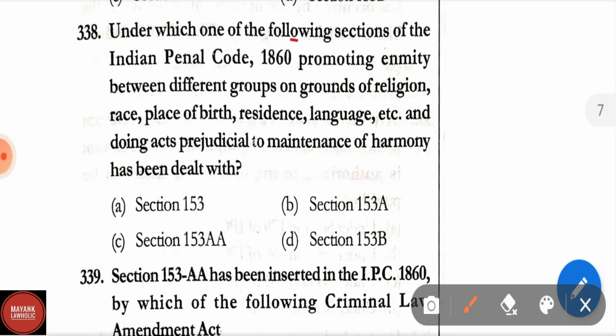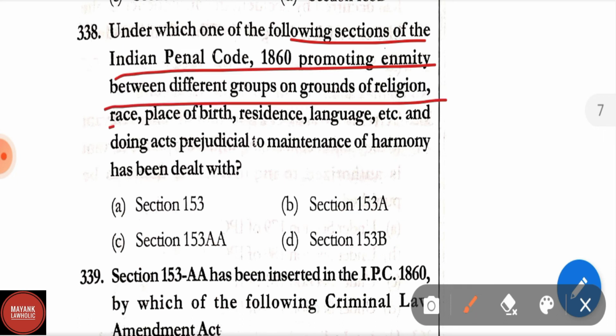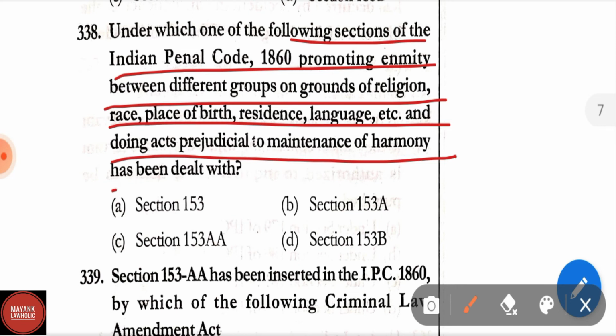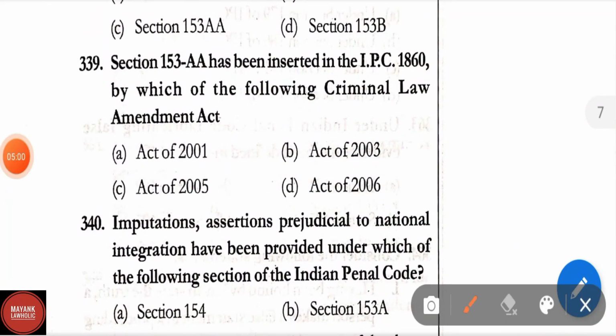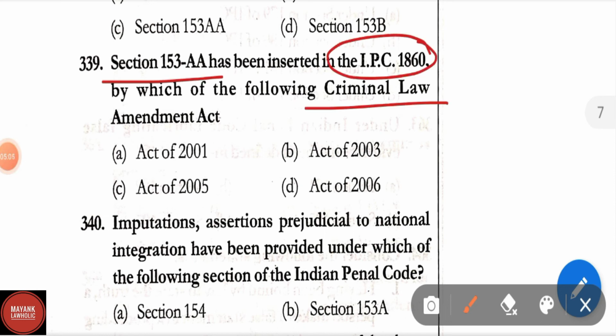Question number 338. Under which one of the following sections of the IPC promoting enmity between different groups on grounds of religion, race, place of birth, residence, language, etc. and doing acts prejudicial to the maintenance of harmony has been dealt with? Correct answer is section 153A. 339. Section 153AA has been inserted in IPC by which of the following Criminal Law Amendment Acts? Options are Act of 2001, Act of 2003, Act of 2005, Act of 2006. Correct answer is Act of 2005.